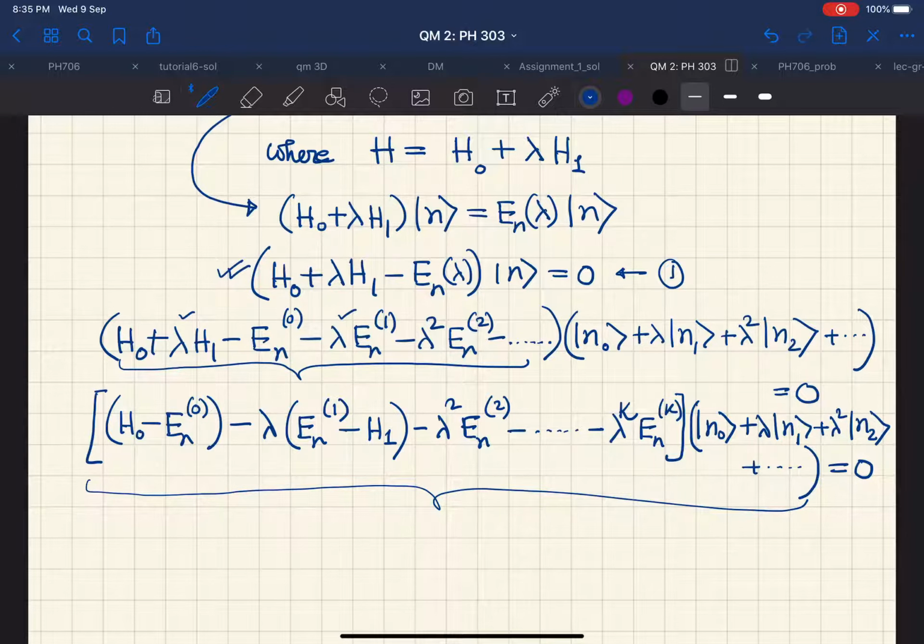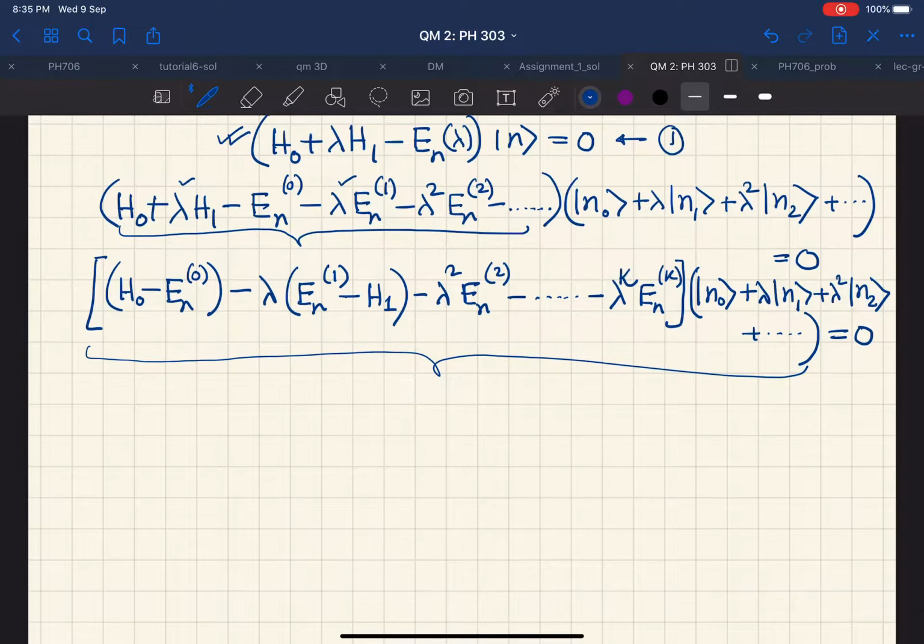What does this mean? This means that all the coefficients of different powers of lambda should vanish. So if all the coefficients of different powers of lambda need to vanish, then let us calculate all the different coefficients from this equation. Let us take the lambda to the power 0 terms.